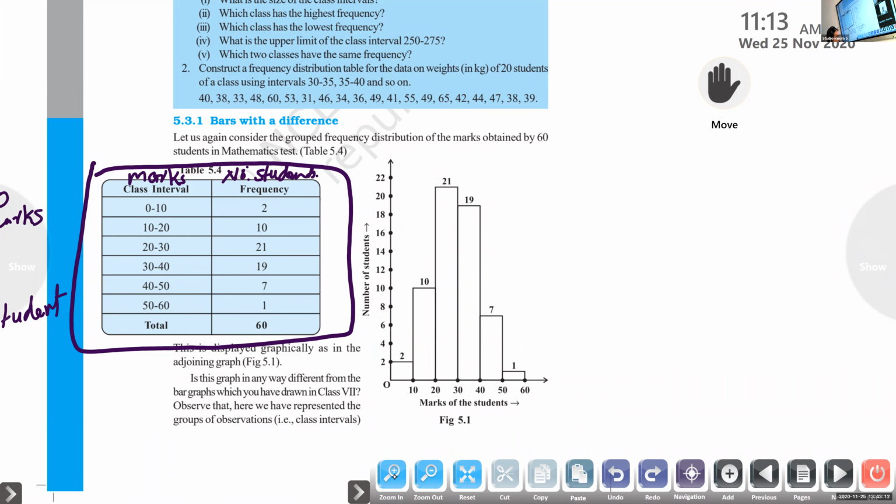Second question. The following table represents, write the question.